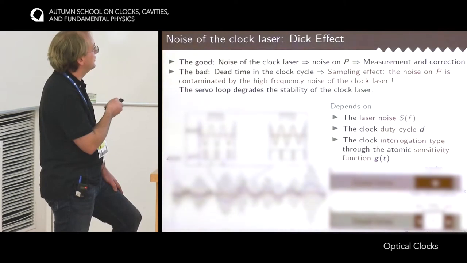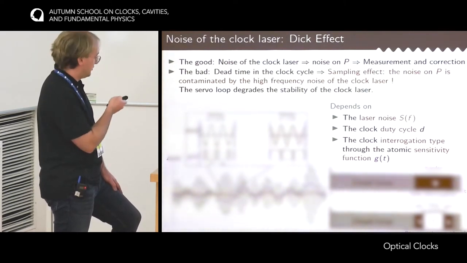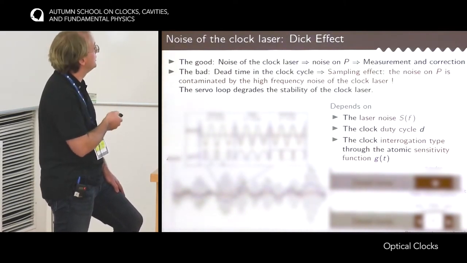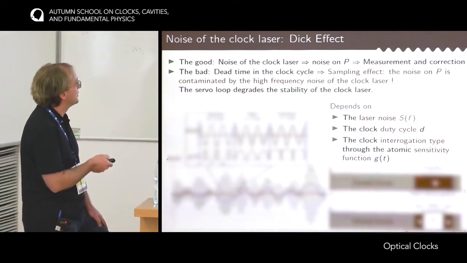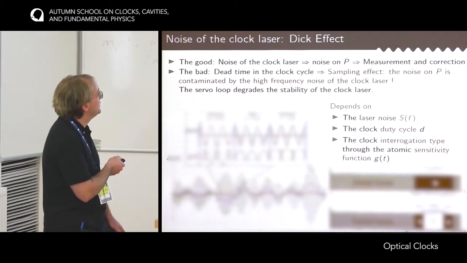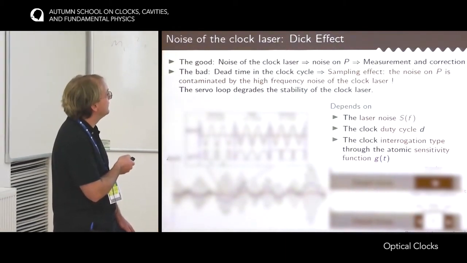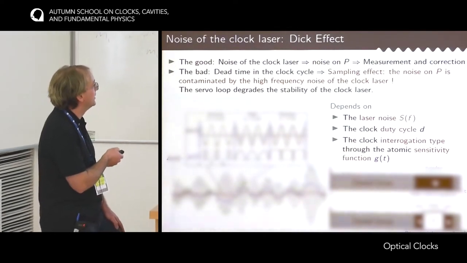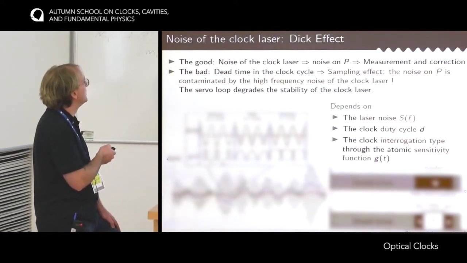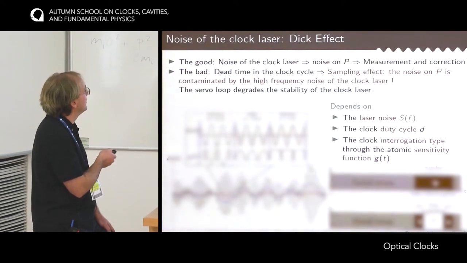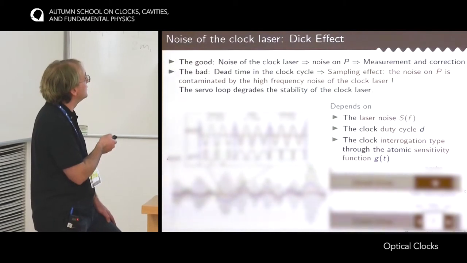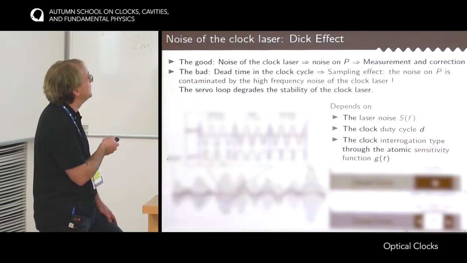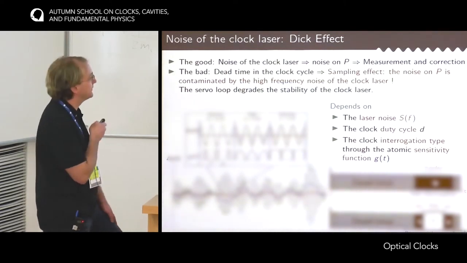This was for Ramsey interrogation, this case here. Now, if we switch to a Rabi interrogation, the sensitivity is maximum only at the center of the Rabi interrogation. At the edge, the atoms are not yet at the equator of the Bloch sphere, so they are not as sensitive as at the top. So it's kind of a sine arc wave here. And so we are somehow in between these two cases, where we average the clock laser noise correctly over all the time, but more at some points than others. So we have an intermediate transfer of high frequency noise to low frequencies.